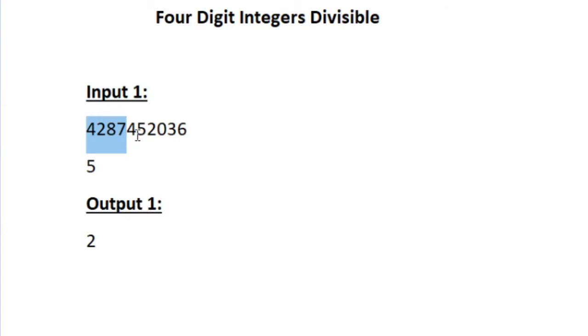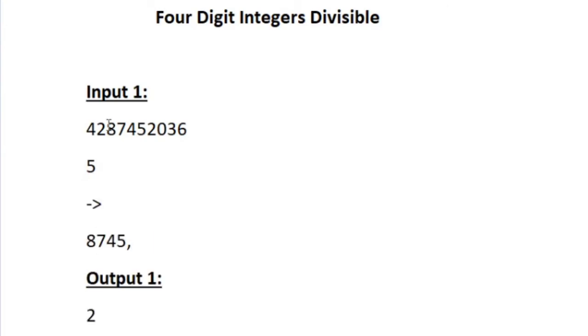This is the first 4 digit integer that can be formed, 4287. So the first 4 digits, this is our first 4 digit integer. This integer 4287 is not divisible by 5, so we move to the next 4 digit integer. The next 4 digit integer is 2874. Again, this is not divisible by 5. So the next 4 digit integer is 8745. This integer 8745 is divisible by 5 because the last digit is 5. So I write it down separately.